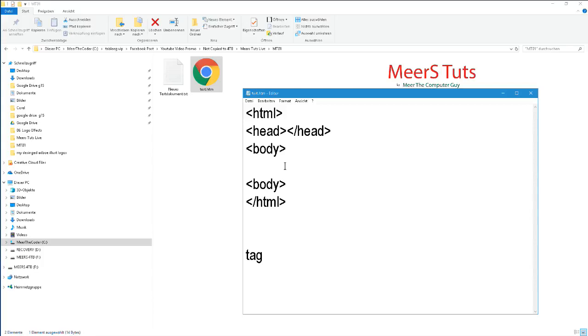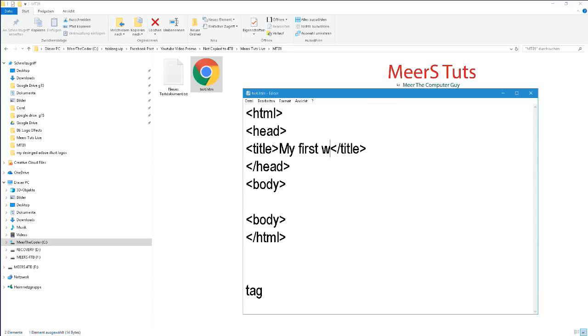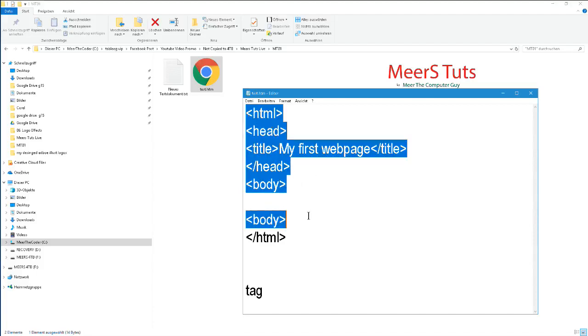So, we can also write another one here, that is the title tag. We will close it like that, title tag. So we will put some data in it. We will write "my first web page". Okay, this is the title, and this is the body part. These are divided. This is the very basic structure of every website that you must have.